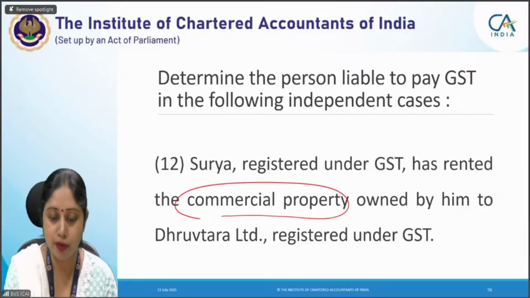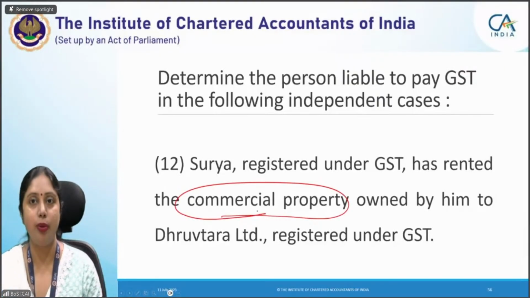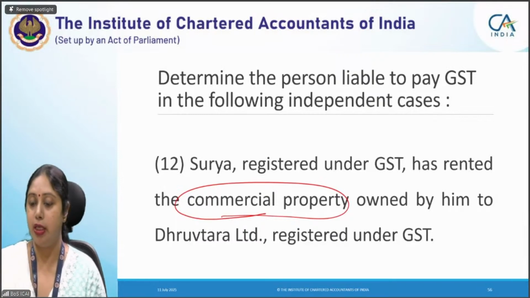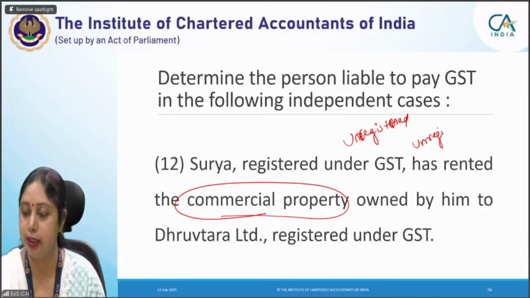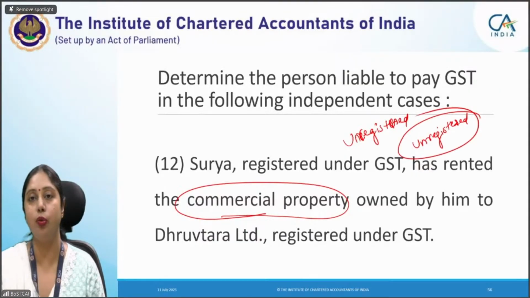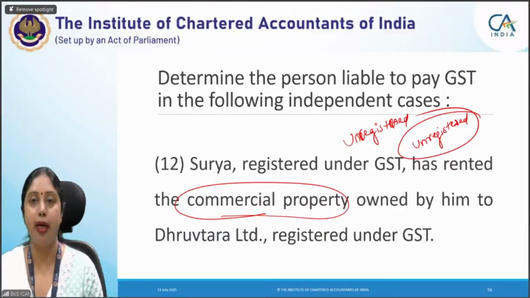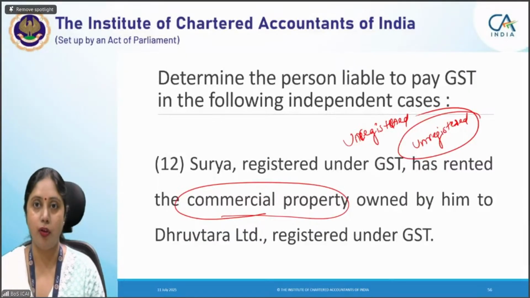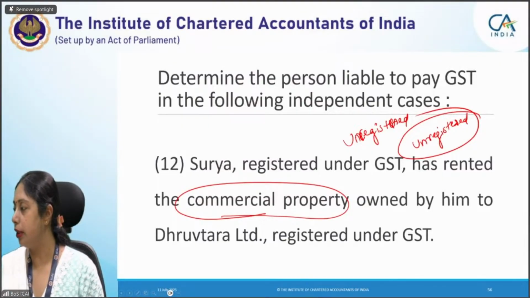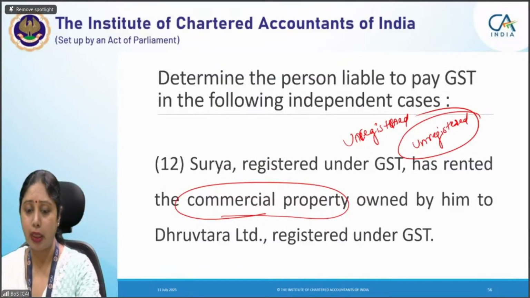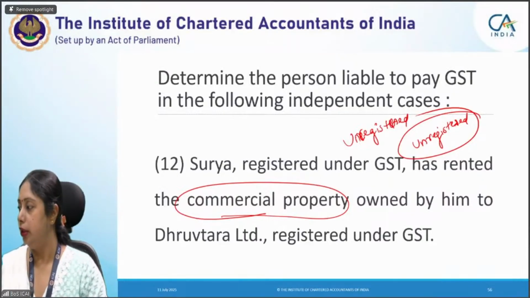यहाँ पे renting of commercial property है, residential dwelling नहीं है. Commercial property के case में supplier should always be unregistered, and this is the only service where this specific condition has been given. Because earlier also we had seen कि registered हो चाहे unregistered हो, but यहाँ पर unregistered होना जरूरी है. This is the condition laid by notification 13 of 2017 for the intrastate services. Most of you, I think, would have appreciated that point. Here, since the supplier is registered, that is why RCM will not apply.